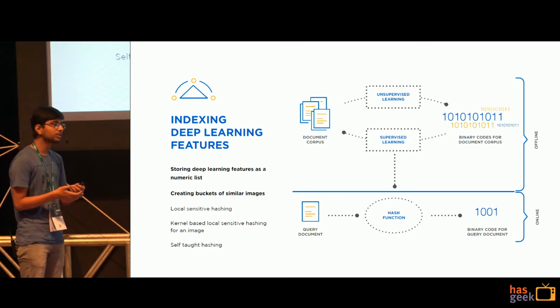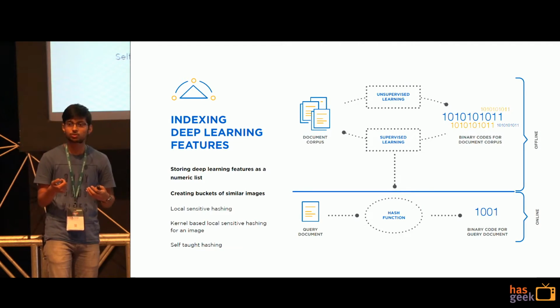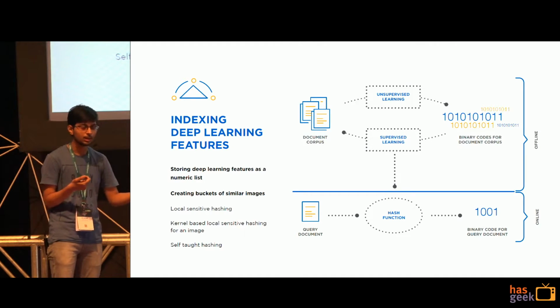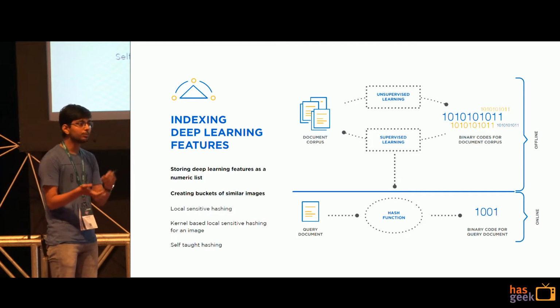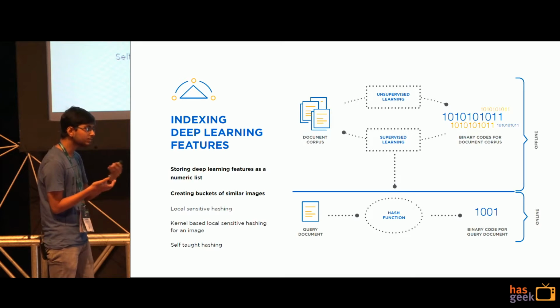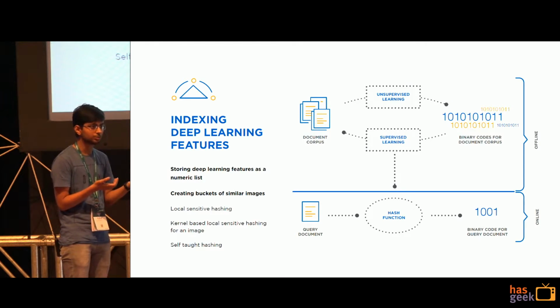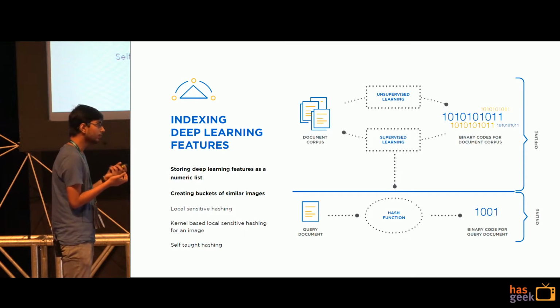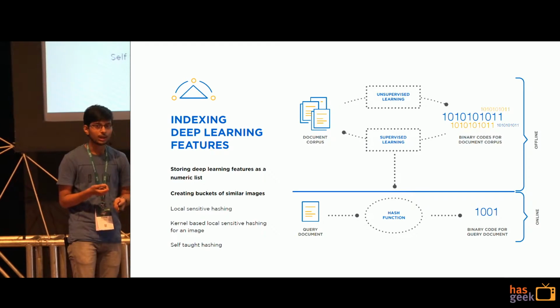for a given corpus, there's an unsupervised mechanism to understand the possible hash bits which are going to be associated with the given document. And then we have a supervised mechanism to learn the mapping process from the given document corpus to these hash bits. Once we have trained this model, it can be used as a hash function for any upcoming new documents. So for our use case, self-taught hashing works best, and we index